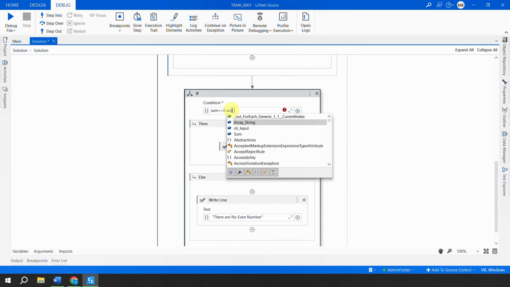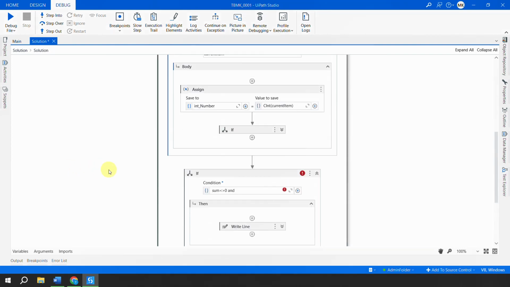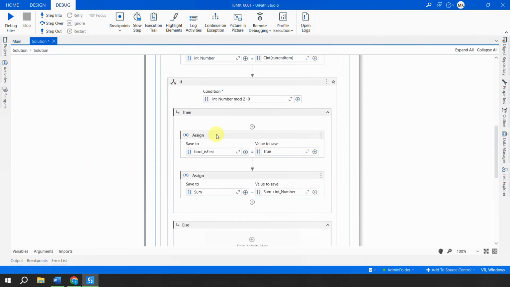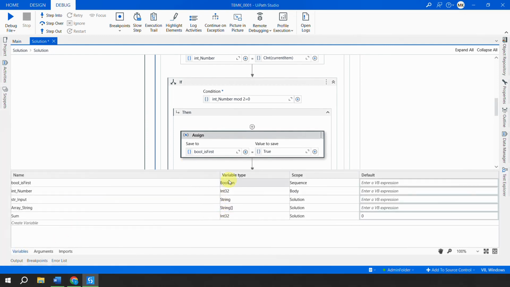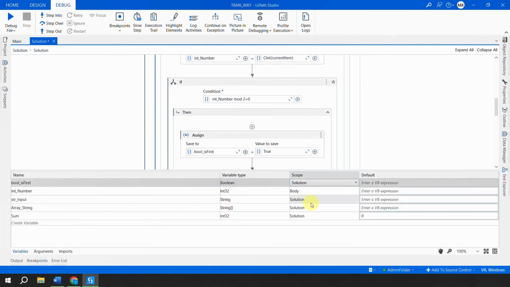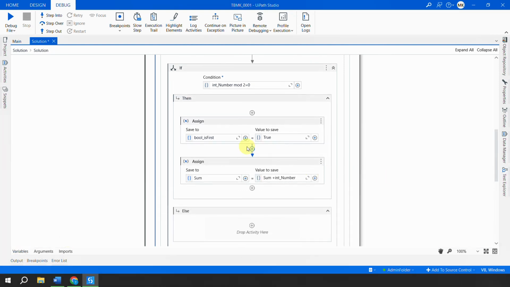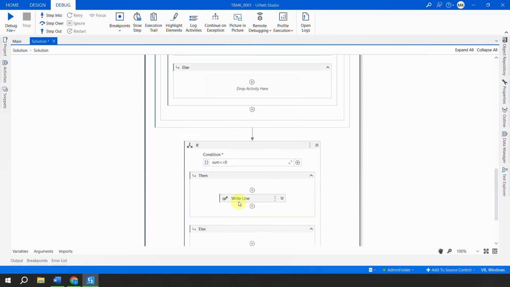and you have that variable, but again see I'm not getting that variable because of the scope. So I'll just click here, go to the variables and set it to the solution. Now this bool_is_first variable means that you have got any one of the numbers which is an even number. So while printing the sum, I am checking if the sum is not equal to 0. That definitely means that you are having an even number.